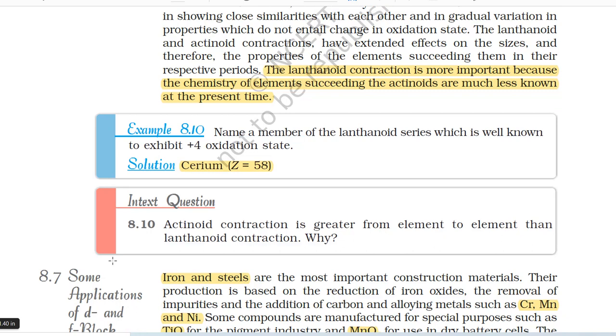Example 8.10. Name a member of the lanthanoid series which is well known to exhibit +4 oxidation state. Solution: cerium, where atomic number is 58.